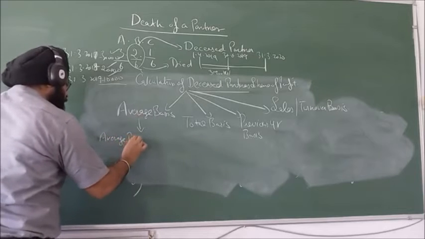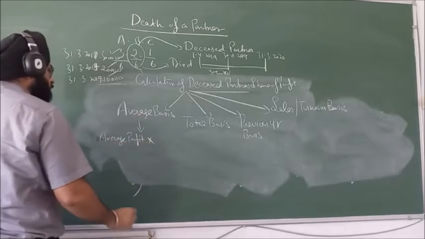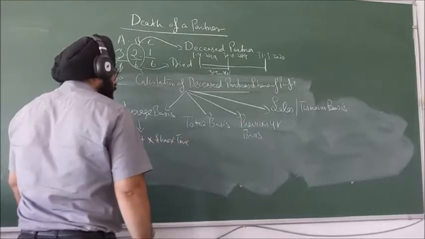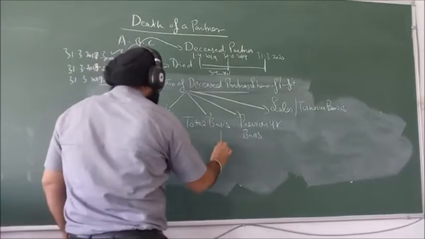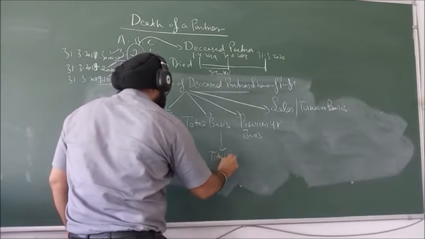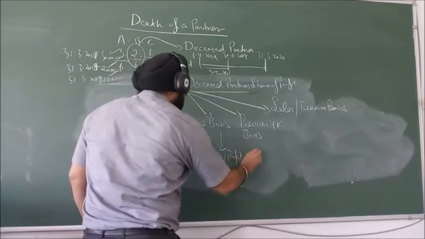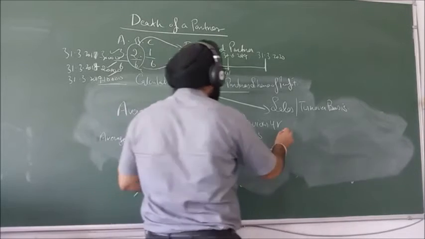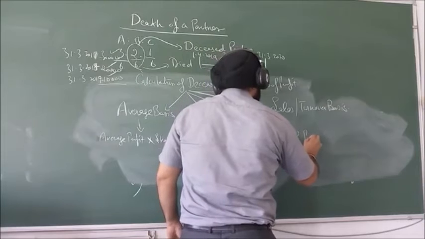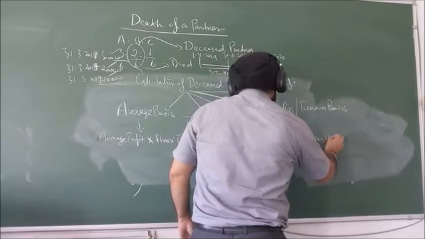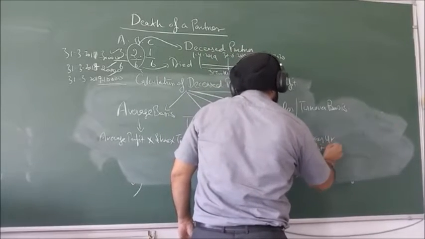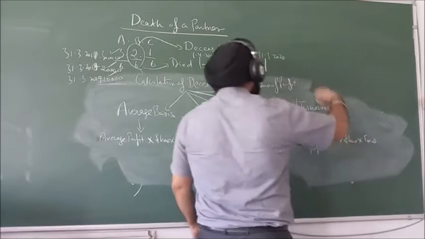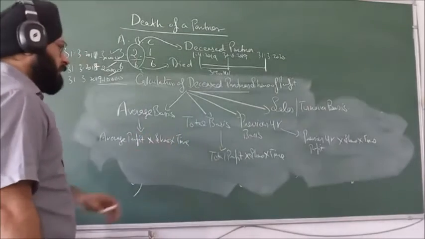So how, on the average basis, do you calculate the profit? Average profit into share into time. If I say total basis, then total profit into share into time. If I say previous year basis, then previous year profit into share into time. Sales basis we will do later on. These are the 3 things.